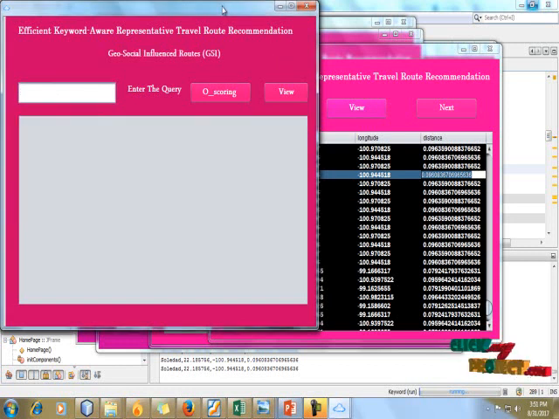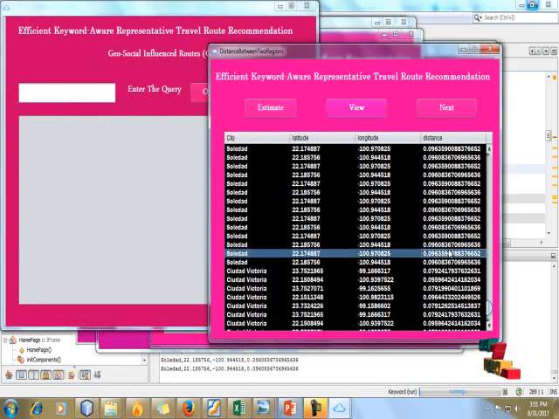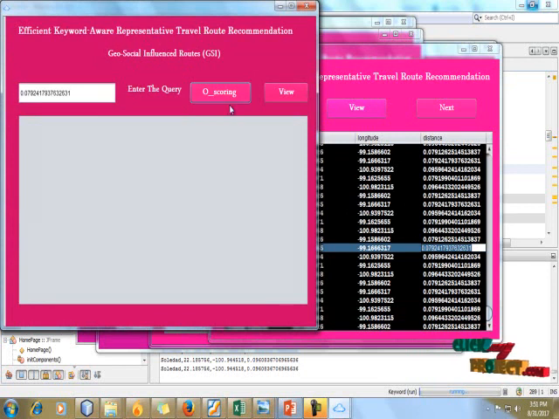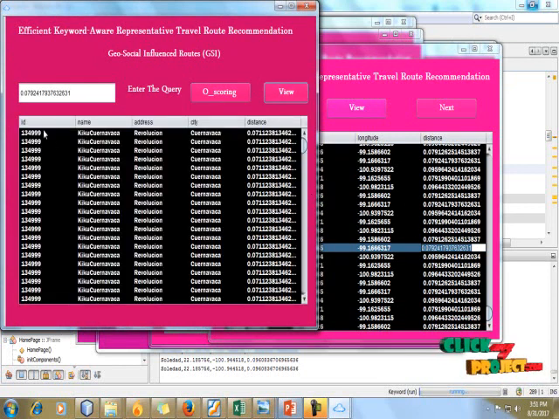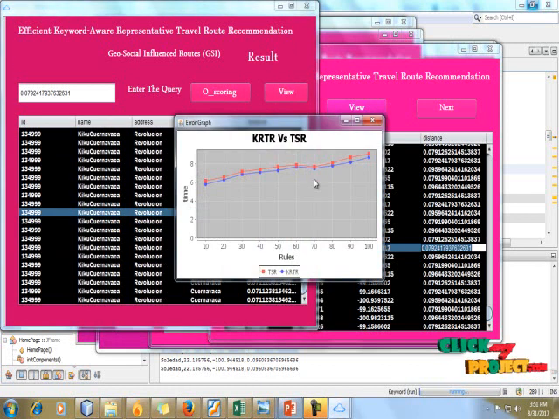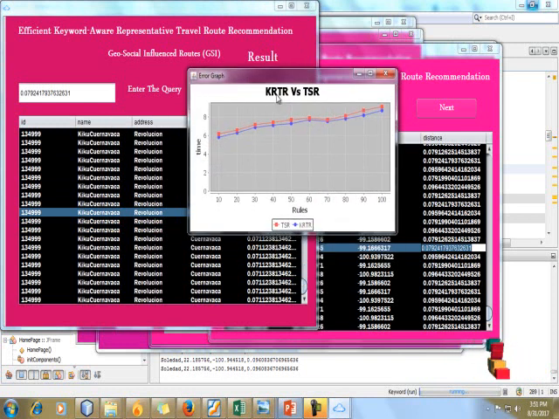Next the geofence social influence method will be calculated. Here give another distance. It is calculated successfully. Here we calculate our ID, name of the place, address of the place and city of the place, and that distance is calculated successfully. After that we show our result comparing KTKR and TSR. So the demo is completed. Thank you for watching this video.